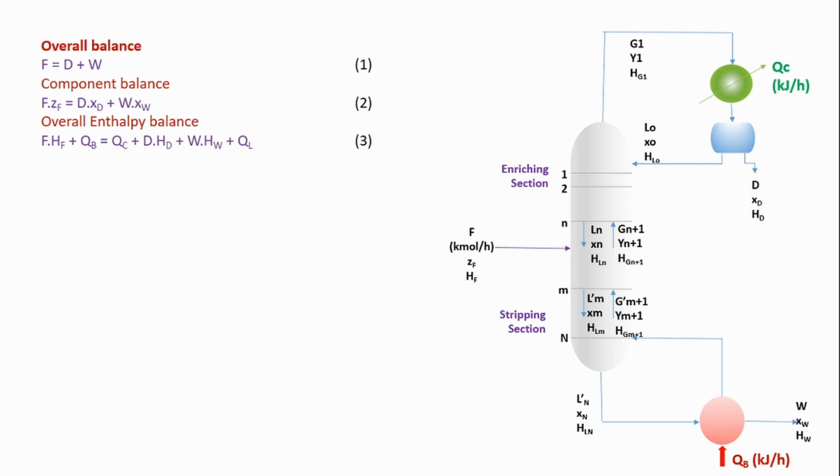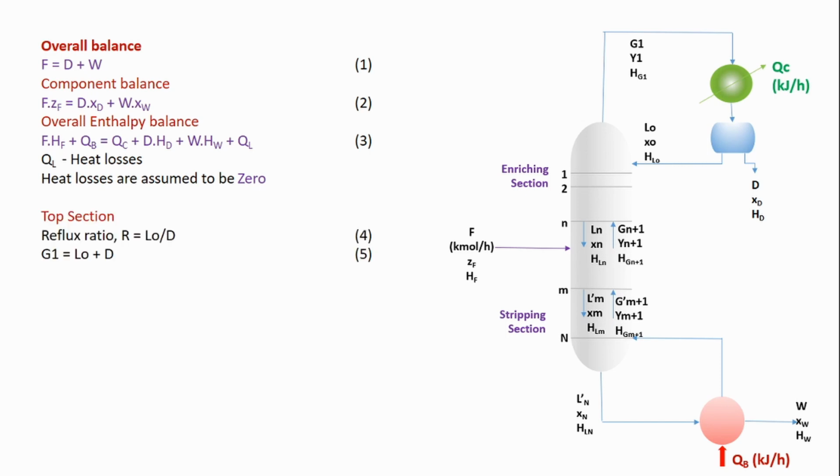So distillate flow rate multiplied by enthalpy of distillate, plus residue flow rate multiplied by the enthalpy of the residue or the bottom product, plus QL. This QL refers to the heat losses in the column. This heat loss in the column we will assume to be 0 to simplify our analysis.